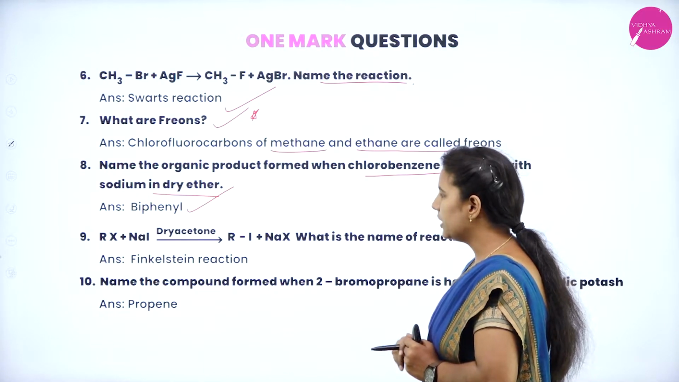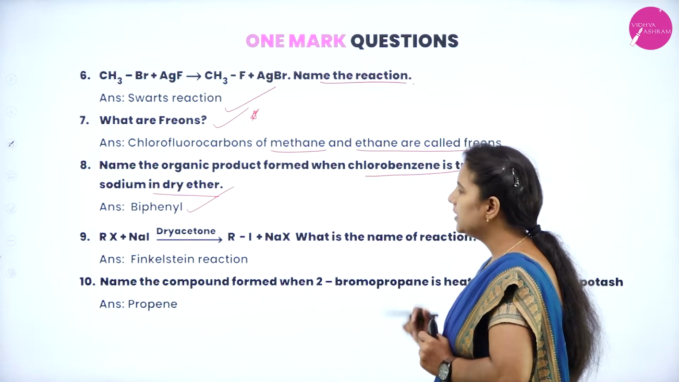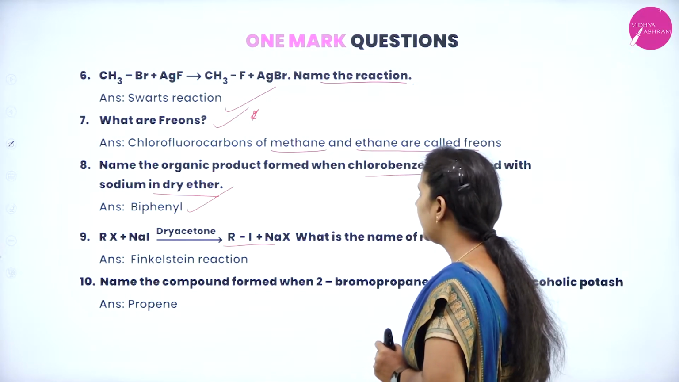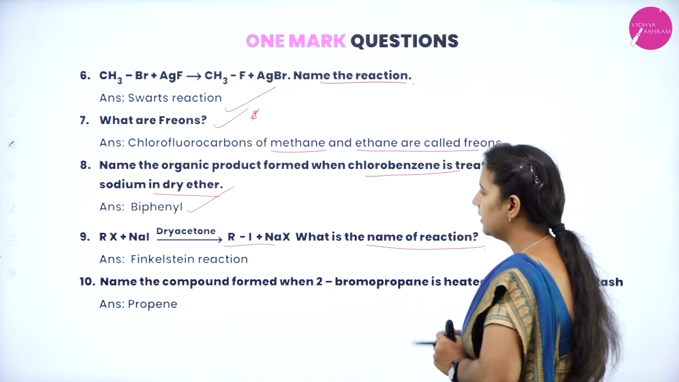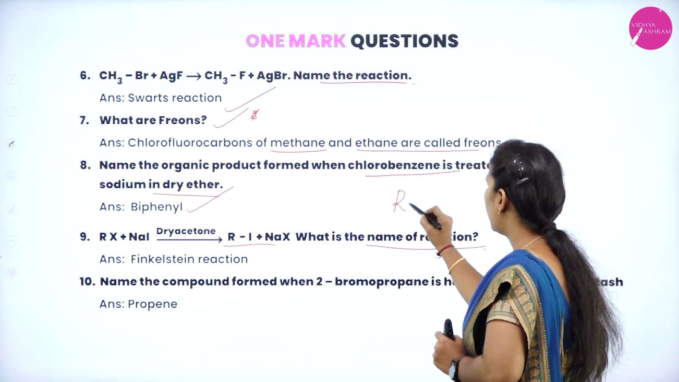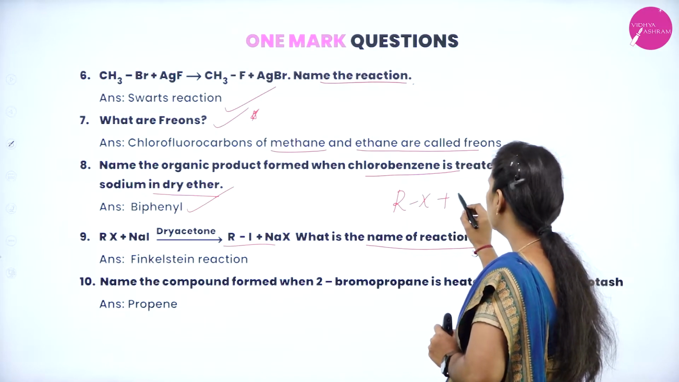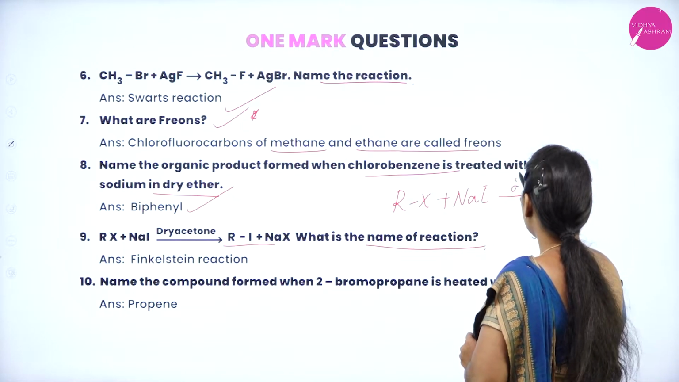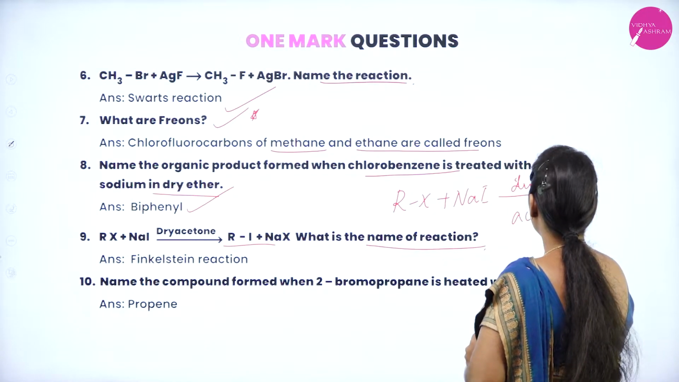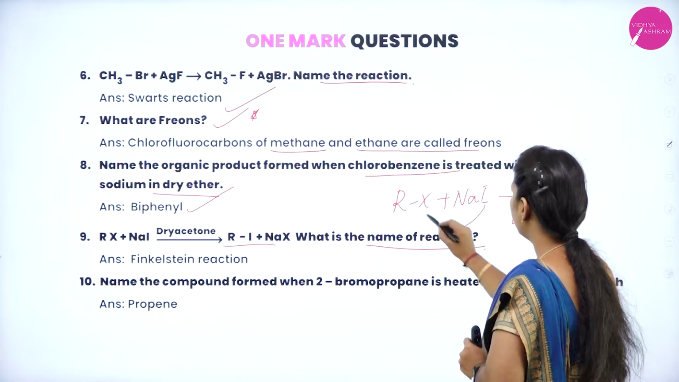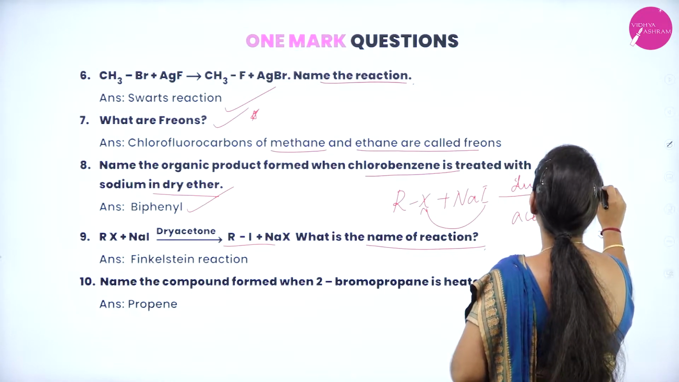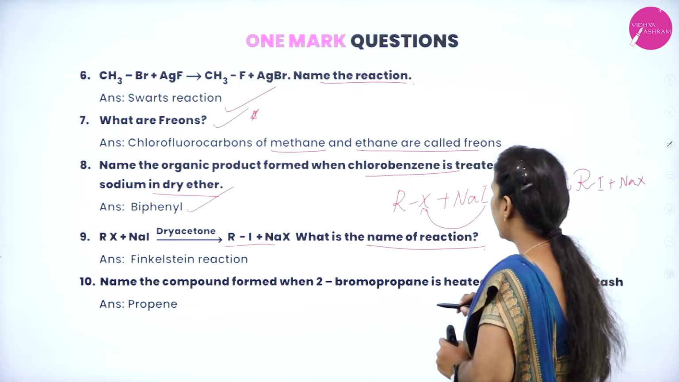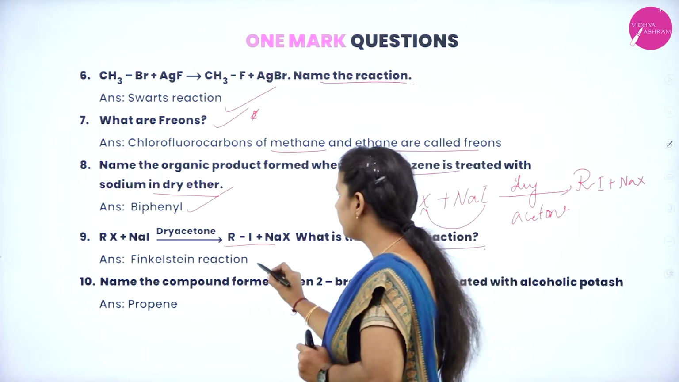Coming to the next question, RX plus NaI in the presence of dry acetone giving rise to RI and NaX. What is the name of this reaction? Here, R and X, that is the alkyl halide, is allowed to react with sodium iodide in the presence of dry acetone. What happens? The alkyl iodide RI will be formed with the formation of sodium halide. So this is the Finkelstein reaction.